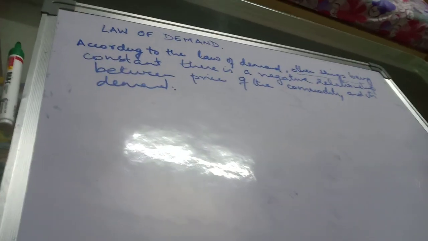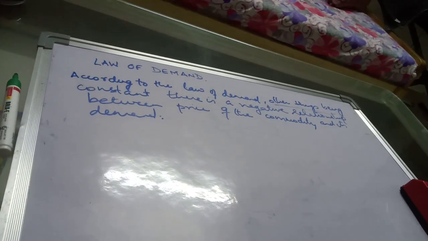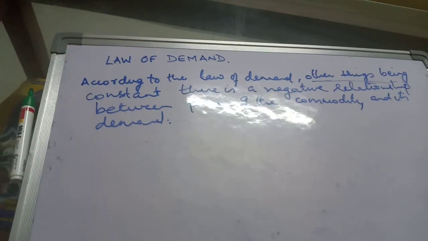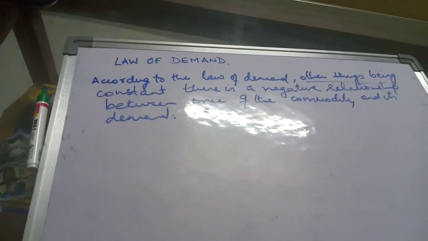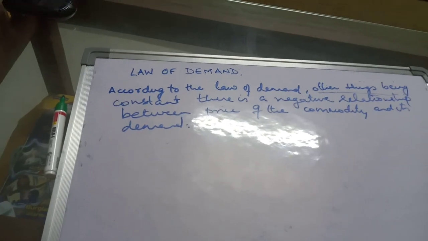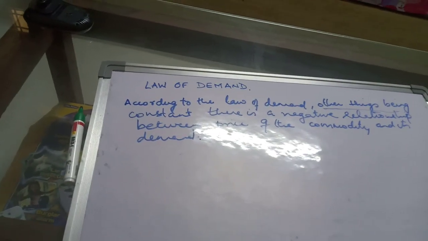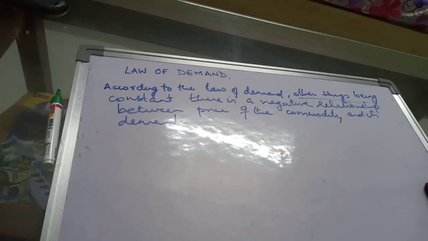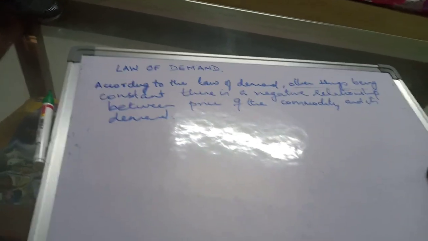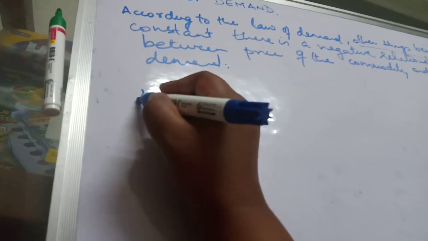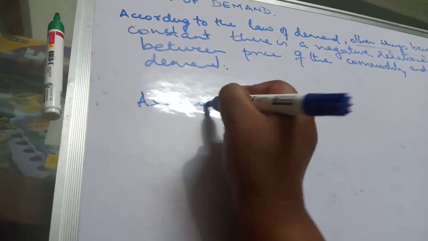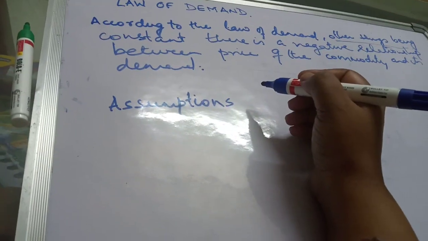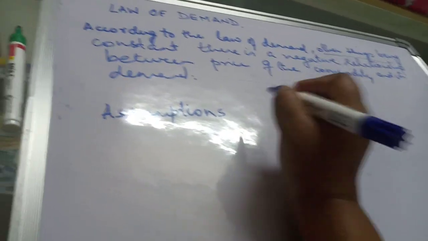Okay, now you may ask me, what are these other things? The other things are other factors which affect demand, which means all the factors other than price should be kept constant. What are the other factors? Price of related goods, income of the consumer, taste and preference should be constant. So other things being constant, there is a negative relationship between price of the commodity and its demand. Okay, law of demand is this. Okay, so I'm just writing down the assumptions and we'll end this for today. And for whatever we have done so far, I'll be sending you notes. Please write down the notes till this point of time.